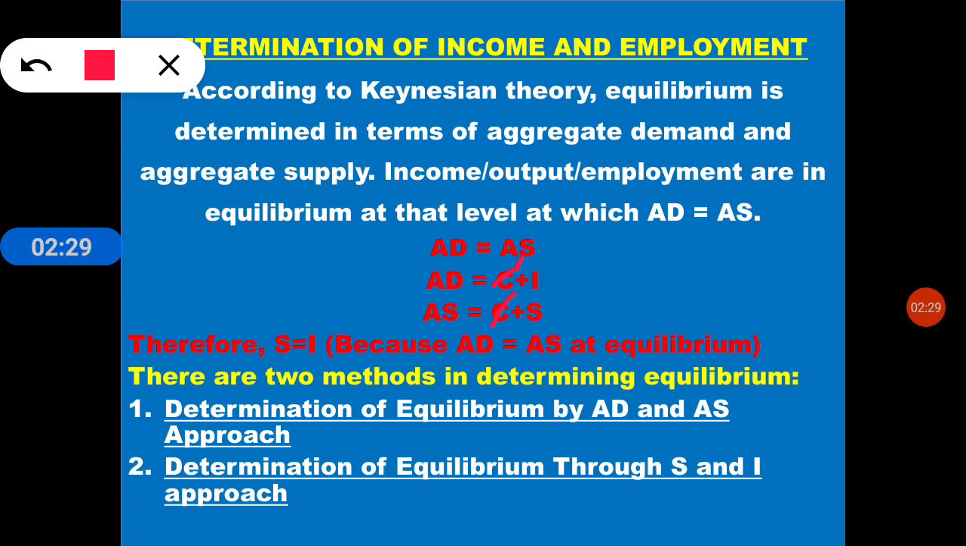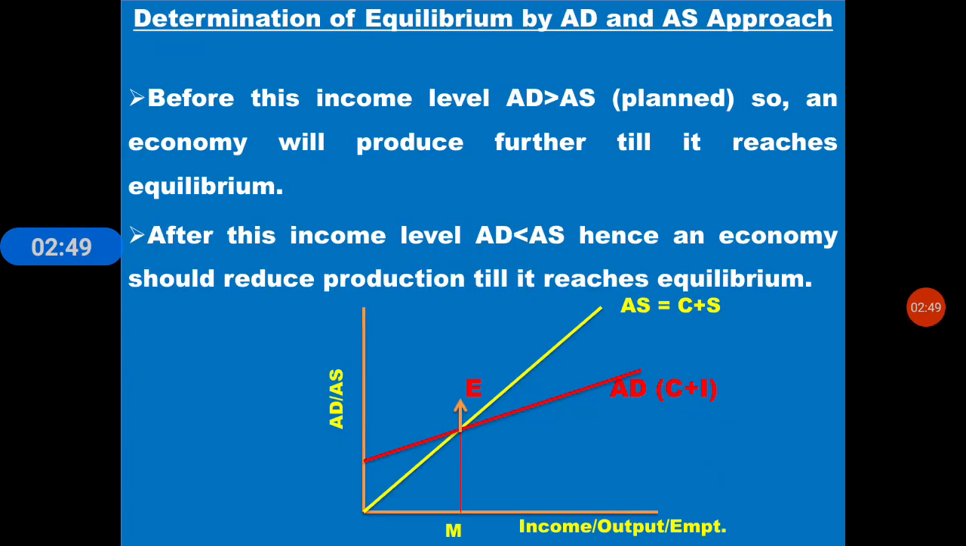Therefore, there are two methods to determine equilibrium. First, determination of equilibrium by the AD and AS approach. Second, determination of equilibrium through the S and I approach. So first, determination of equilibrium by the AD and AS approach.